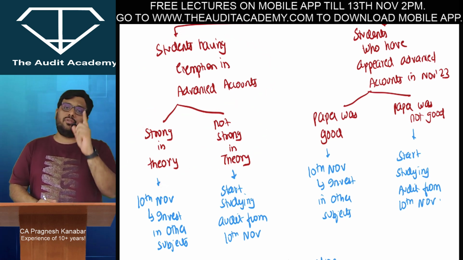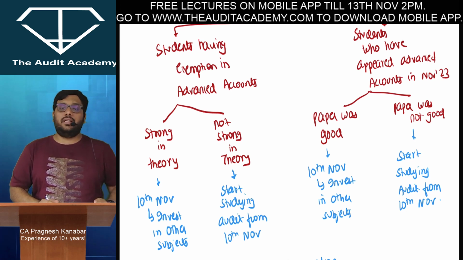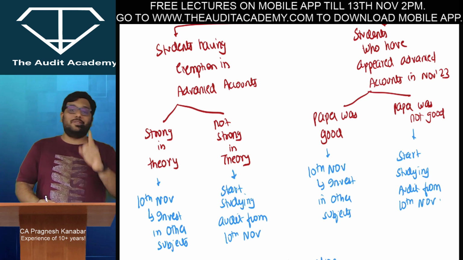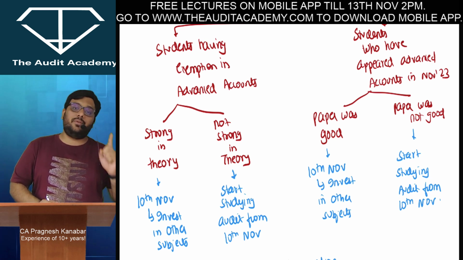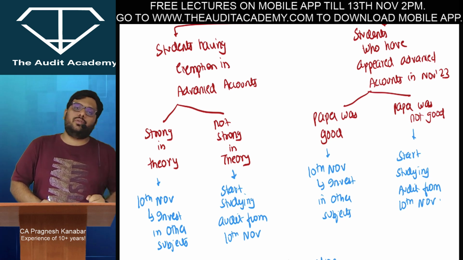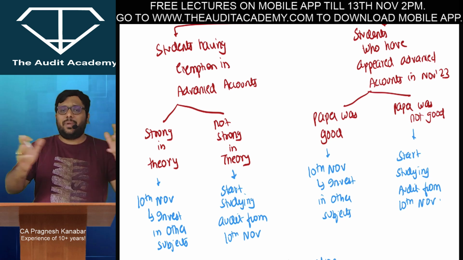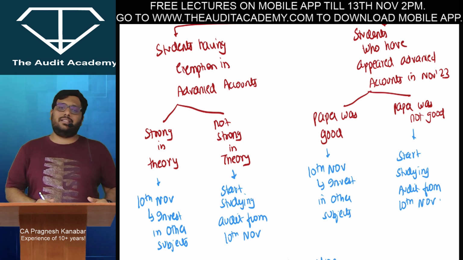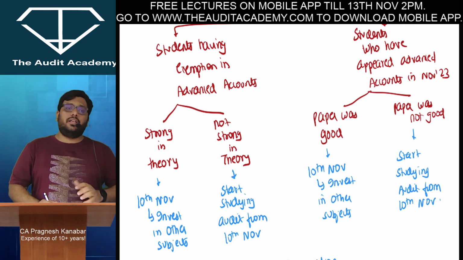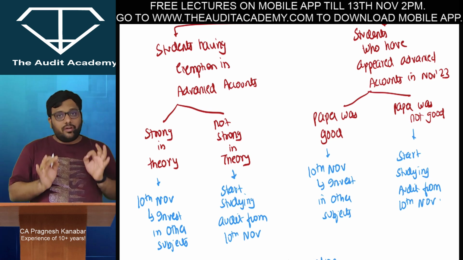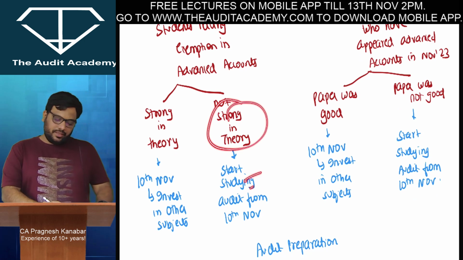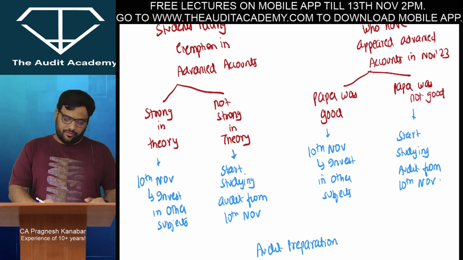Please remember, you have to score an exemption in audit paper in November 23. This is your knockout stage of the match because World Cup season is going on, because you know that this is going to help in May 24. I really pray that you clear in November 23, but you need to be realistic also. All right, and these are CA exams. Tell your parents and tell relatives and everyone, these are CA exams. You are fighting a very tough war over here. So it is possible that if something goes here and there, then in audit you definitely need an exemption. All right, so if you're not strong in theory, start studying audit subject from today itself.